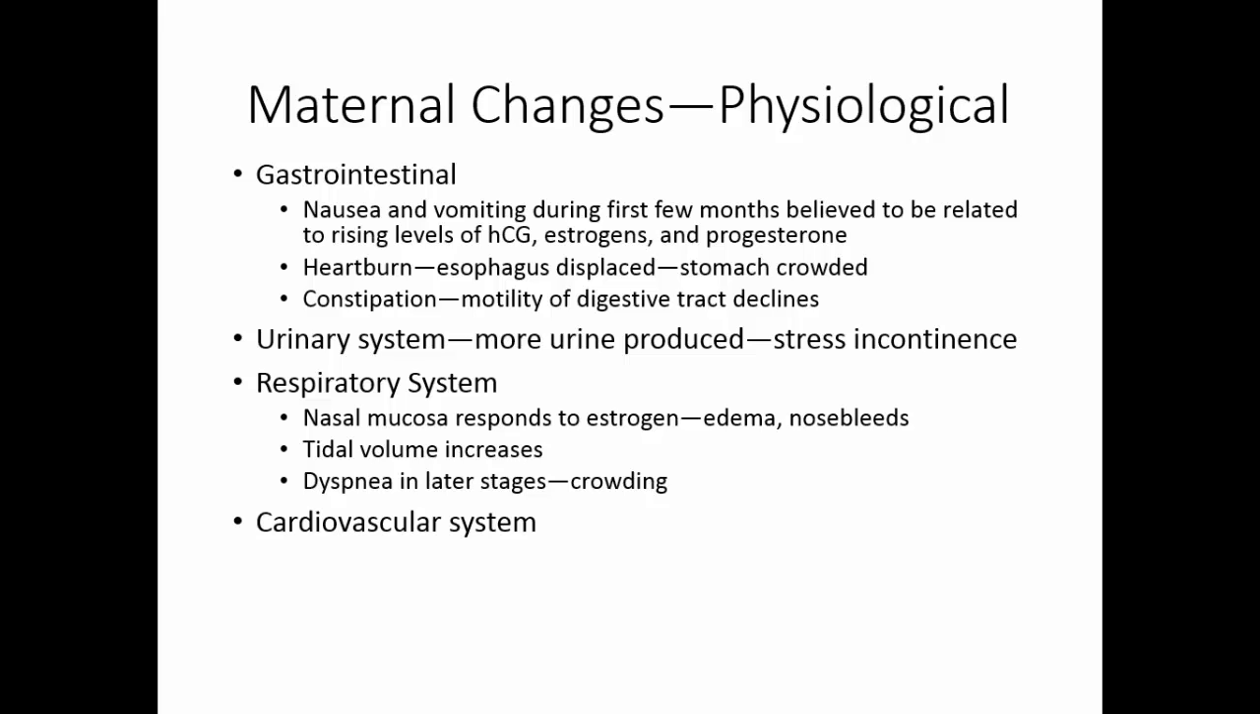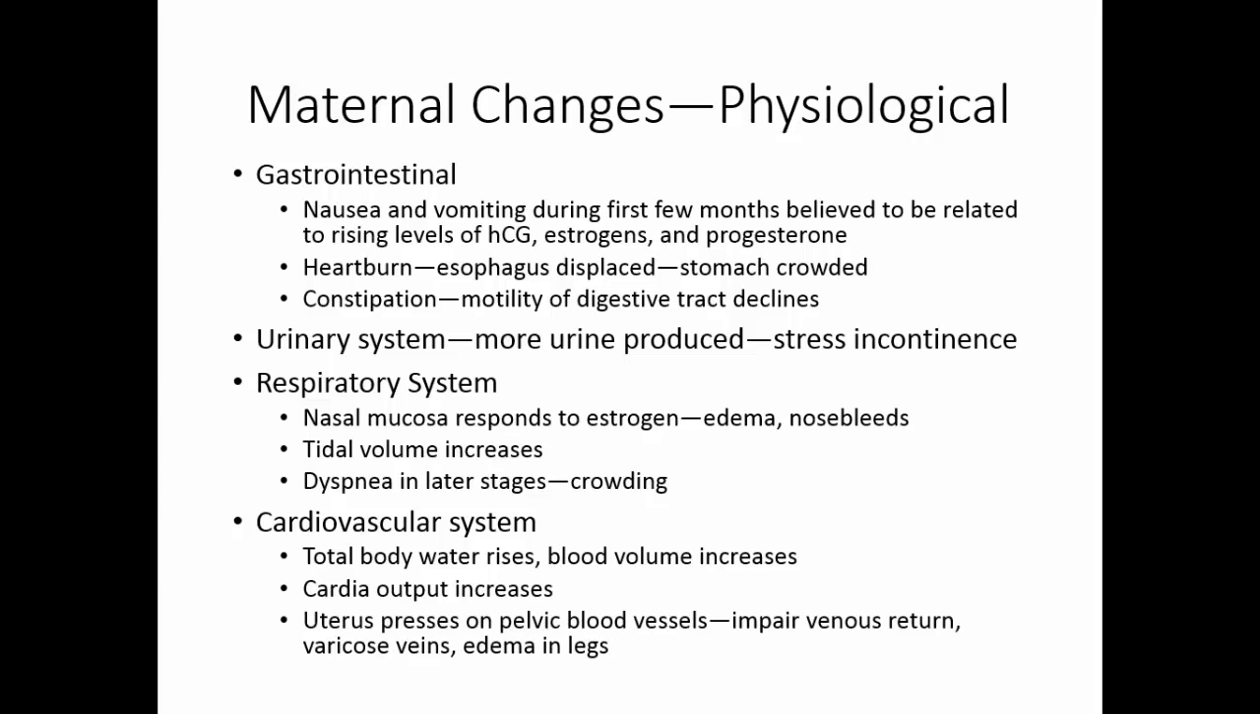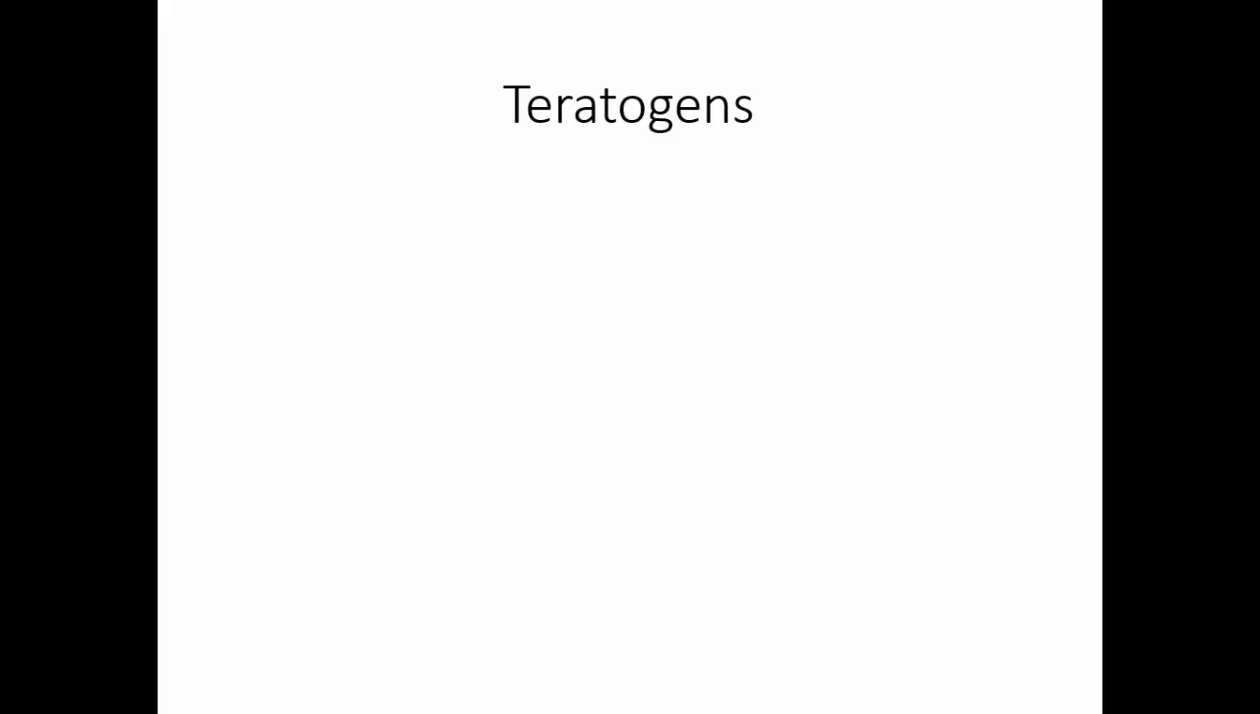In the cardiovascular system, the total body water rises dramatically. This means that blood volume increases. Cardiac output increases, and there may be elevations in blood pressure. The uterus will press on the pelvic blood vessels and lymphatic vessels. This will impair blood return from the legs, causing varicose veins and edema in the legs. Also, there is a greater chance of developing hemorrhoids because of the constipation and the reduced blood flow.